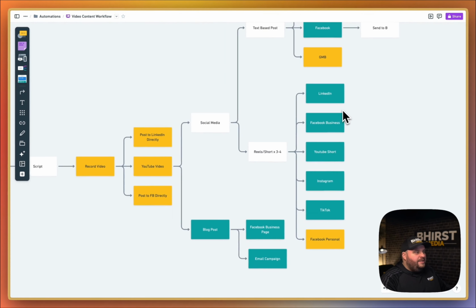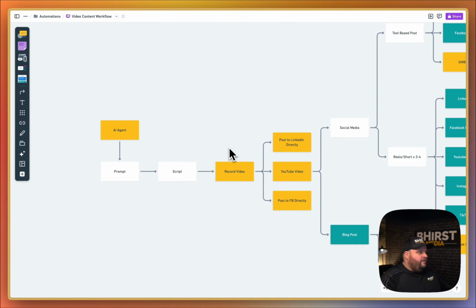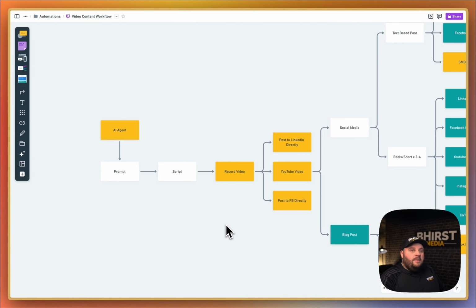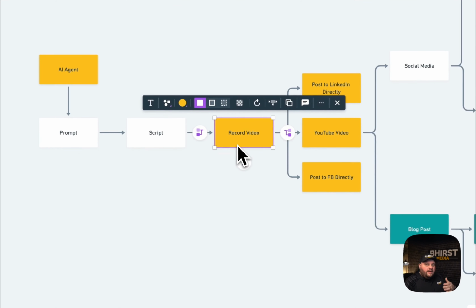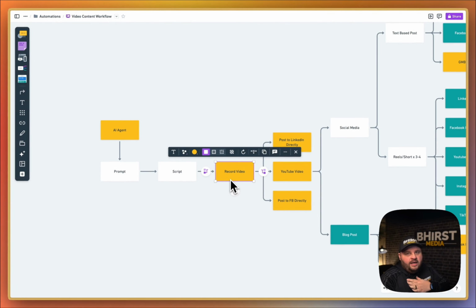So, with that being said, we have all of this content being created based off an AI automation, getting started and building out a script. And the main work that I have to do is this here, recording that video. Now, one thing you might be concerned about is recording a video and actually editing it. Now, I don't spend a whole lot of time on my editing. I do it just enough to where it gets the information out there. And I use a specific tool for this to record my video and then edit my video.